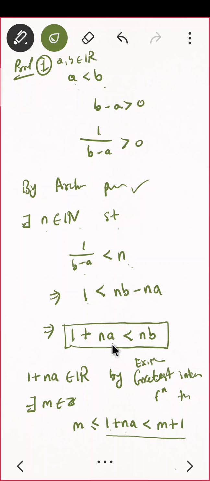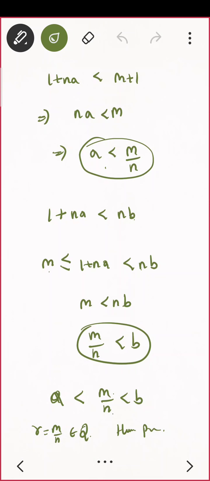That means now I am considering this 1 plus na belongs to the real numbers, and by the existence of the greatest integer function theorem, there exists an integer m such that m is less than or equal to 1 plus na. See, here, if we had not proved this, we would have had to use another track to prove this. Now our life is easy because of this. n we got from here and m we got from here, from the greatest integer function. And do you see, you can ask one thing: sir, what if this n is zero, then this will not exist. But can this n be zero? Where did we get this n from?